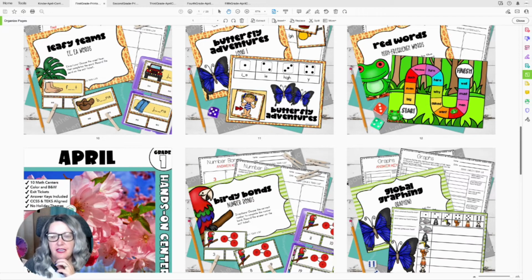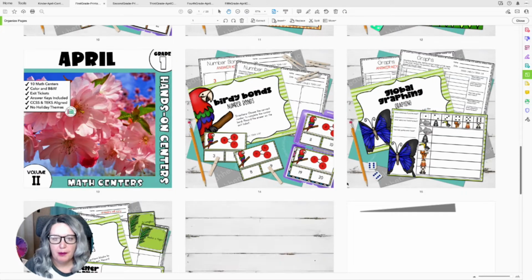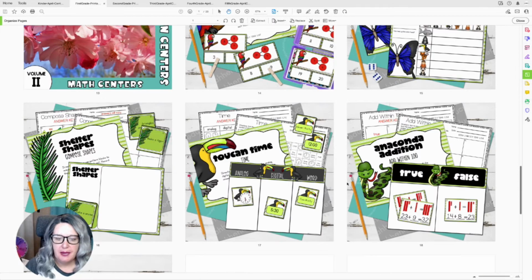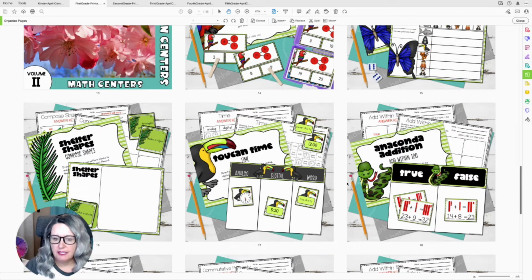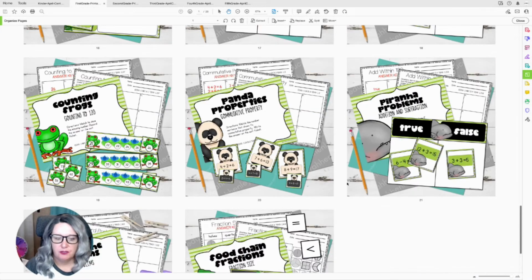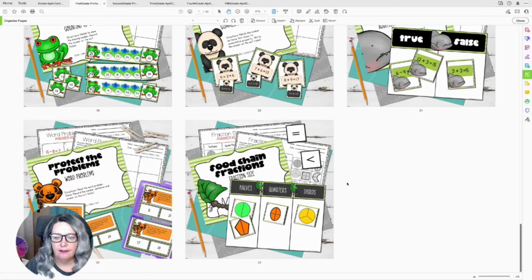And each one of these bundles every month has 10 literacy and 10 math centers in them. So that is something that we do with all of our monthly bundles. And then we're going to get into number bonds and graphs for math. And then we're going to do composing shapes, telling time. It looks like it's going to be telling time to the half hour. And then we are going to be adding within 100 and then counting to 120, commutative property, addition and subtraction word problems, and fraction size.